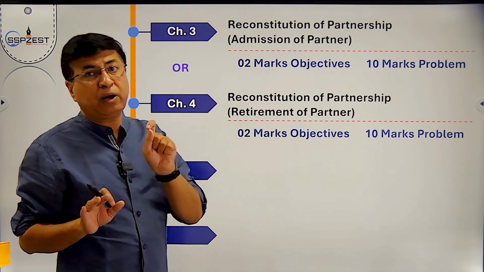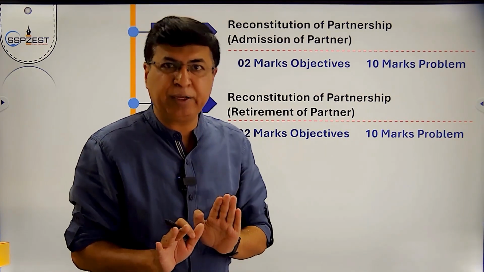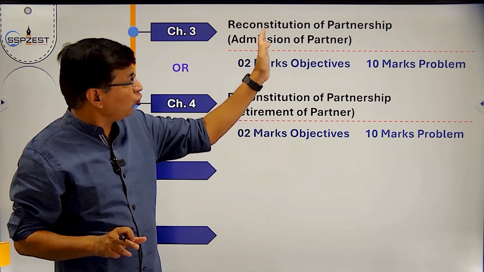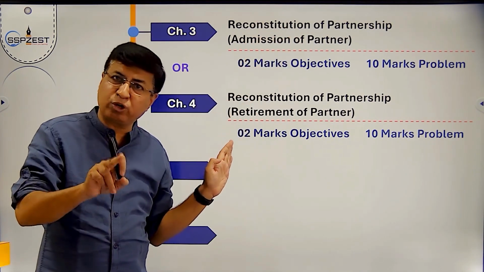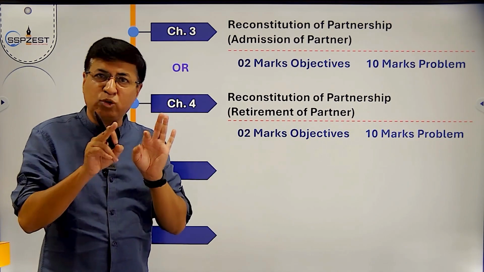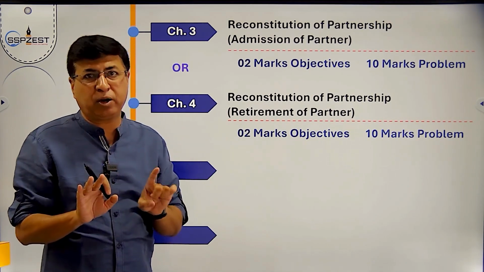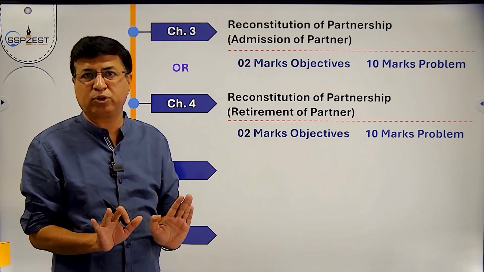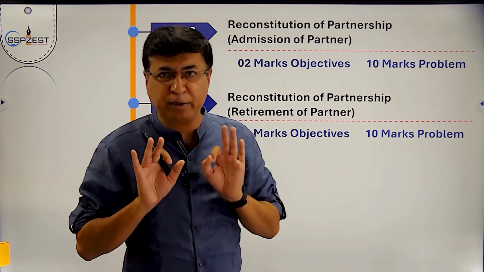Clear? But for your study, don't skip the chapter. You have to study admission as well as retirement. Before the exam you can practice only one chapter, but till the exam date you have to study both. Concepts of both chapters are important.